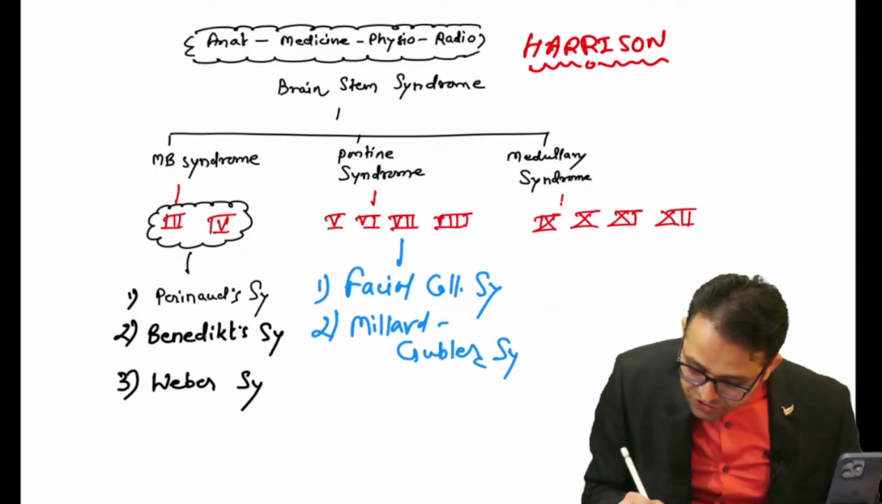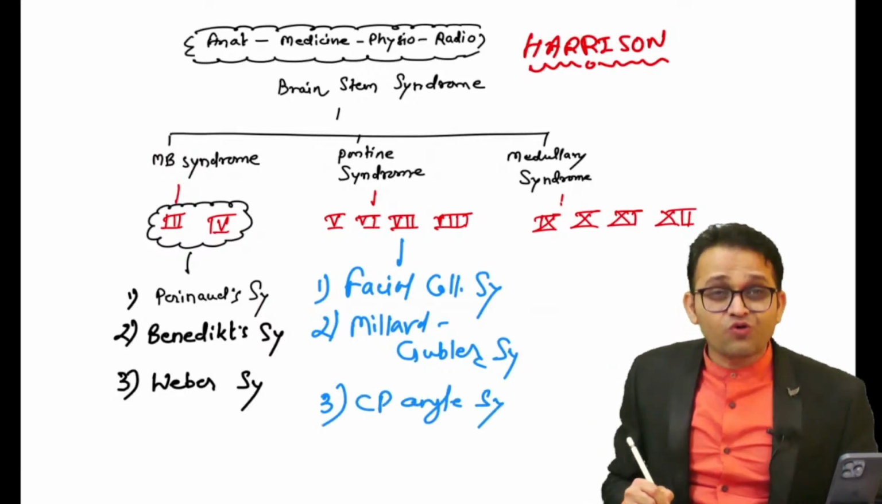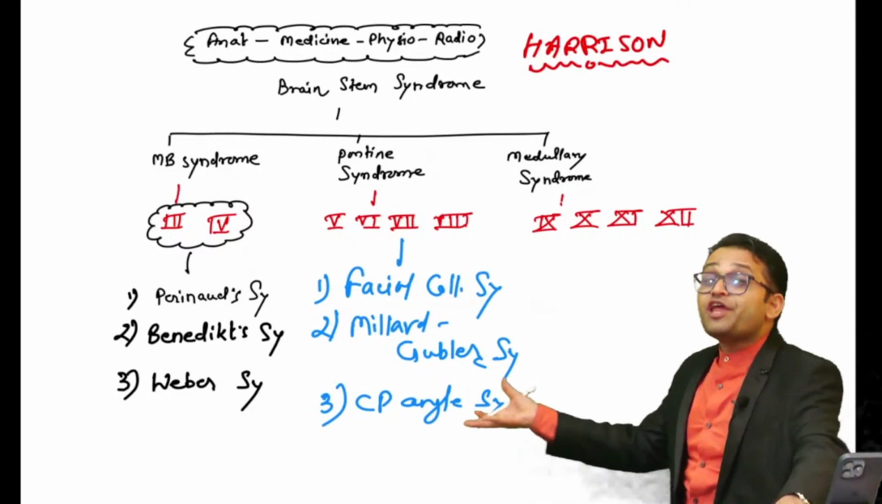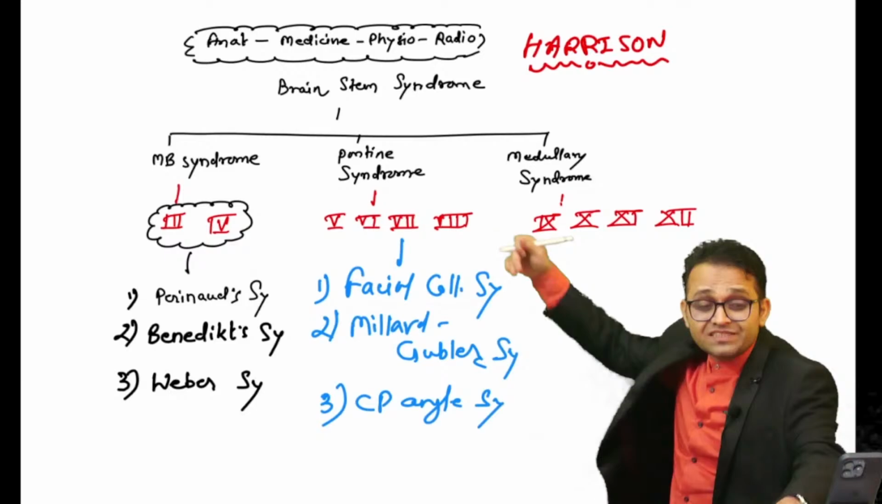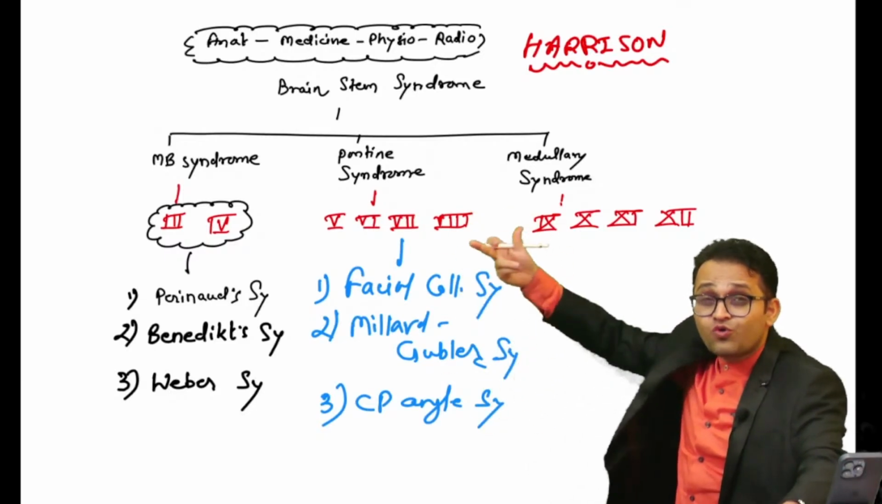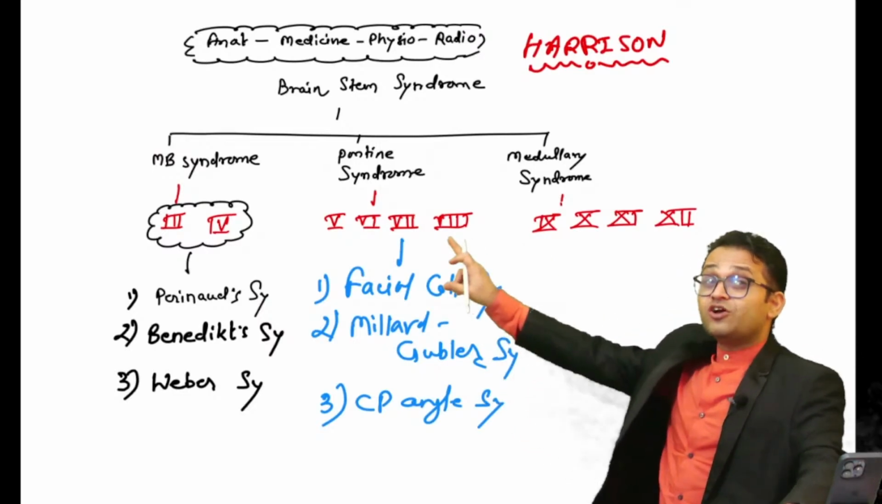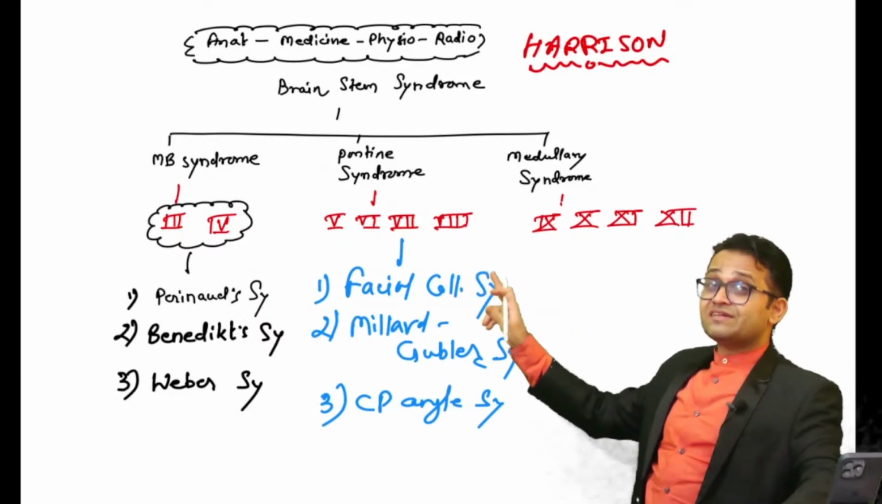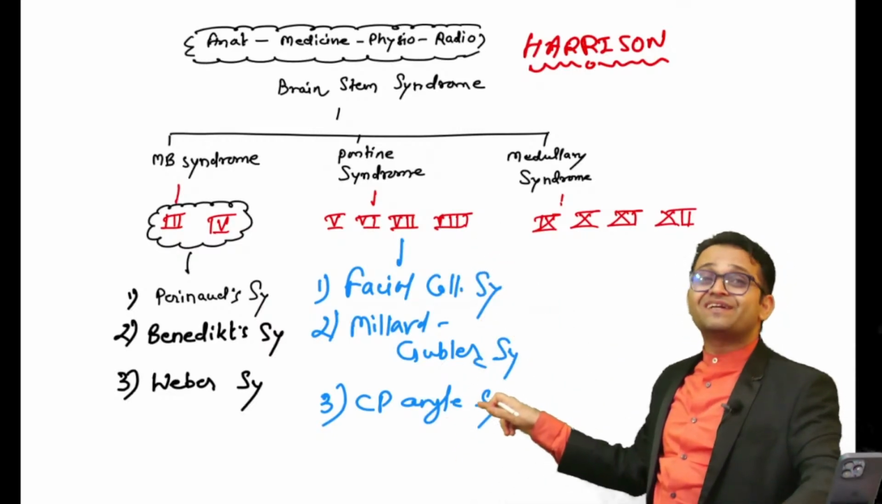Gubler syndrome. Also you will see one more situation, that is cerebellopontine angle syndrome. The most common cause is acoustic neuroma, an acoustic nerve related tumor. These are our Pontine syndromes. Getting the point? So these will affect the nerves, mainly the 5, 6, 7, 8. The cerebellopontine angle syndrome, acoustic neuroma, arises from the eighth cranial nerve.